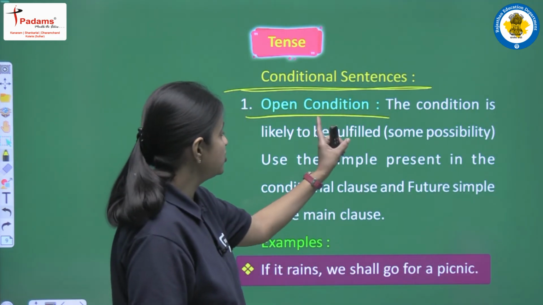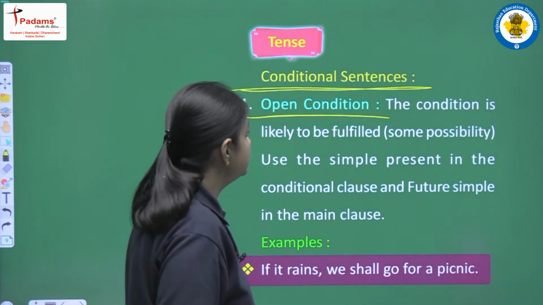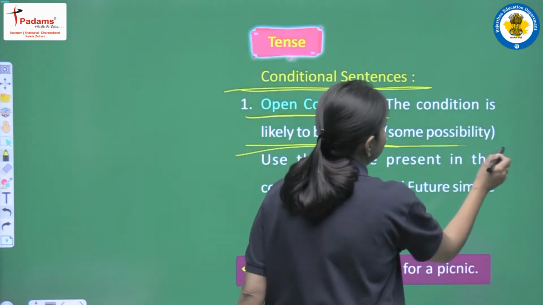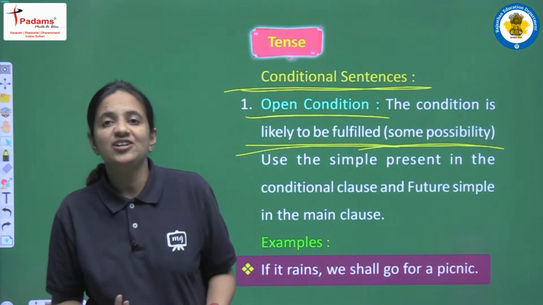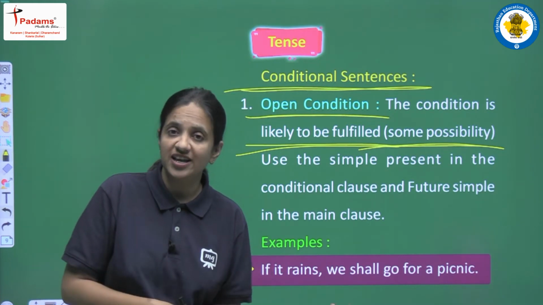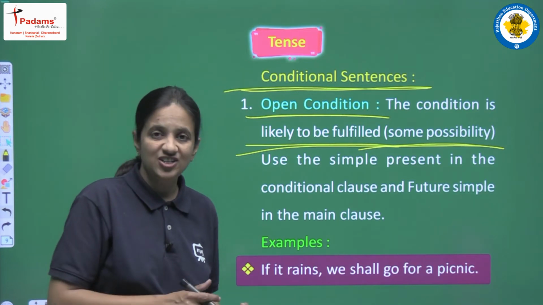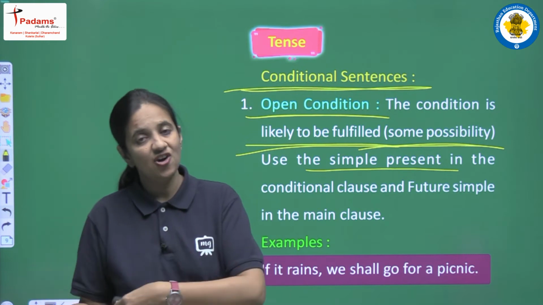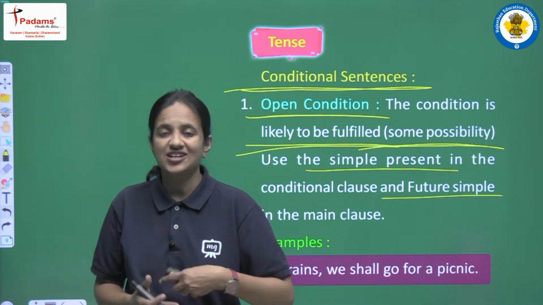So open condition means a condition that is likely to be fulfilled, or we can say a condition in which we are having some possibility. Okay, यानी कि हमें लगता है कि ये जो कंडीशन है, इस कंडीशन में पॉसिबिलिटी है कि ये कंडीशन फुलफिल हो जाएगी. So this is known as open condition, and the structure of this condition is that we have to use present simple tense in the condition clause, and in the result clause we have to use future simple tense, right? So ये structure हम कर चुके हैं.